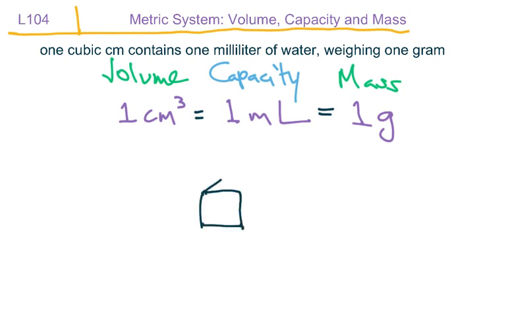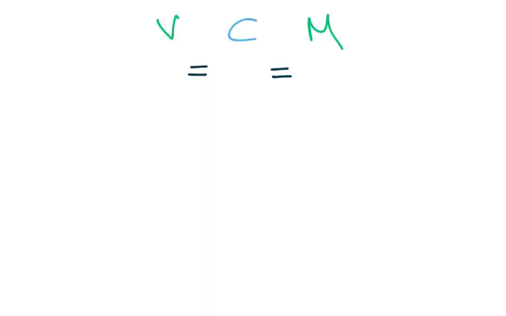So let's imagine this visually. Let's say I drew a cube that has 1 centimeter as a side length. What this is basically saying is if I filled this thing up with water, it would take 1 milliliter of water for me to fill that up. Also, if I handed it to you, you would feel the weight of precisely 1 gram, which wouldn't be heavy at all.